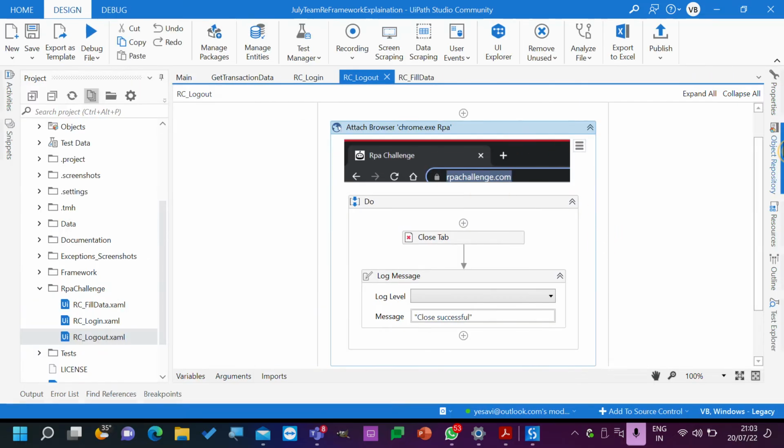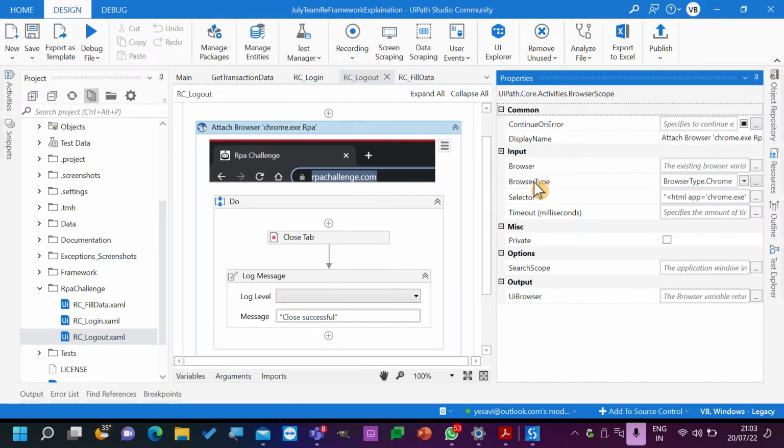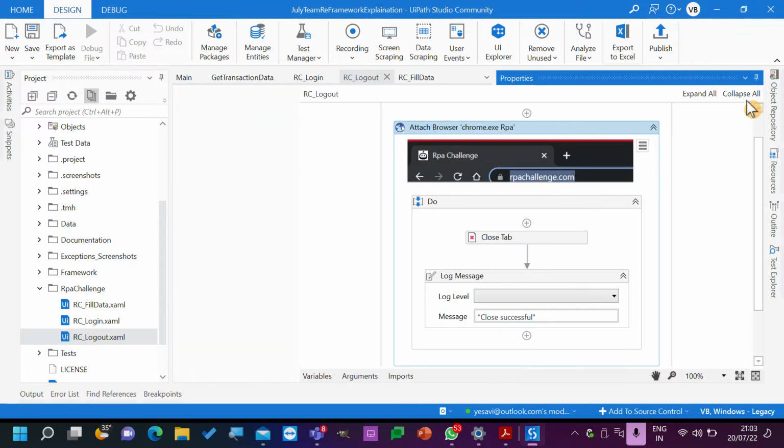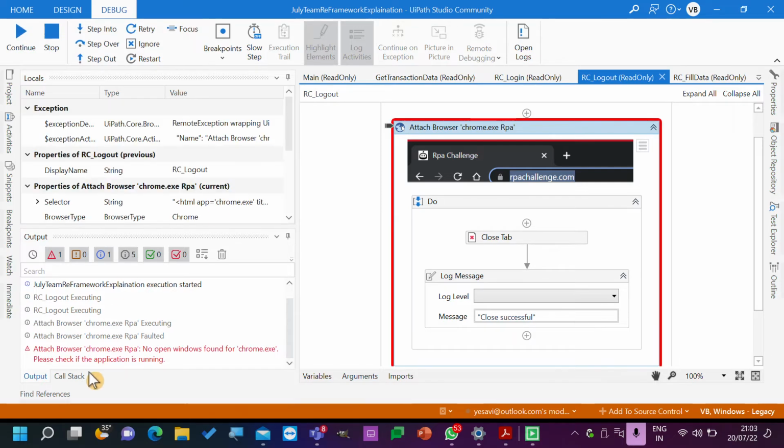So instead of doing that, I will update the properties. Browser type is Chrome, that is fine, and attached browser is fine, and timeout is 3 seconds, that is 3000 milliseconds. So debug file, let's see. 1, 2, 3, fail. So this is showing that it is failed. Okay, stop.